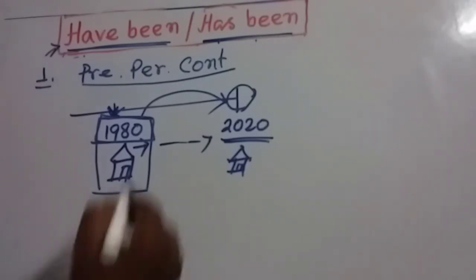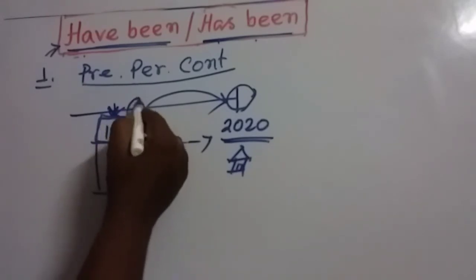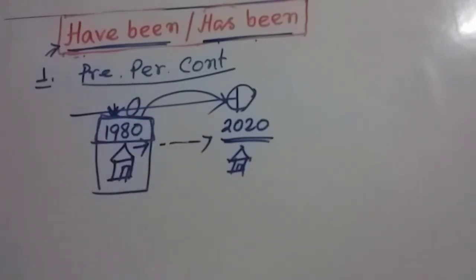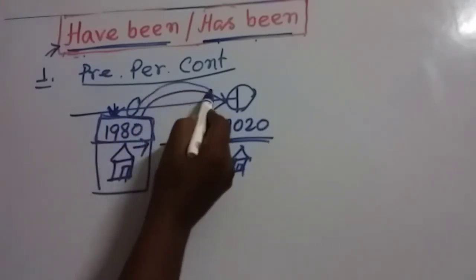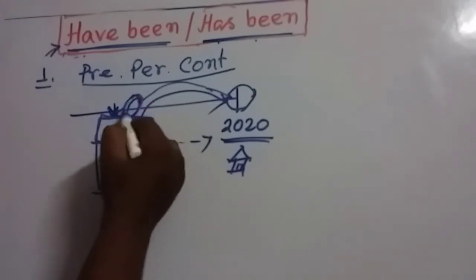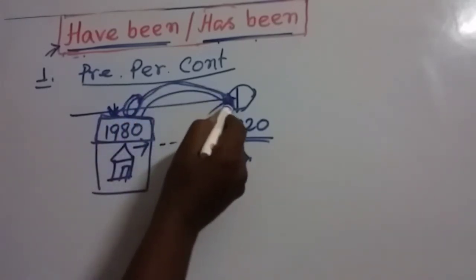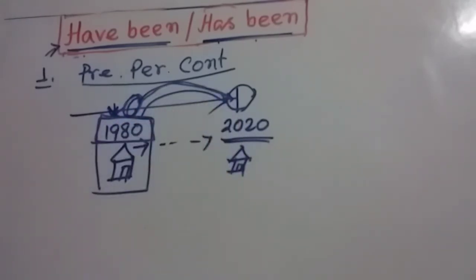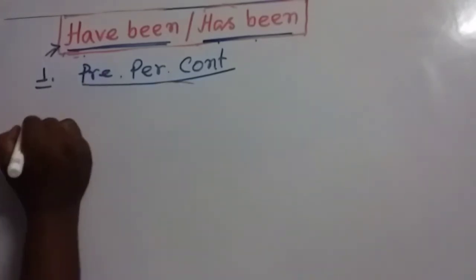The activity actually started in a past time, and there is a relation of this activity with the present moment. In this situation we use have been or has been. I'm going to give you one example.